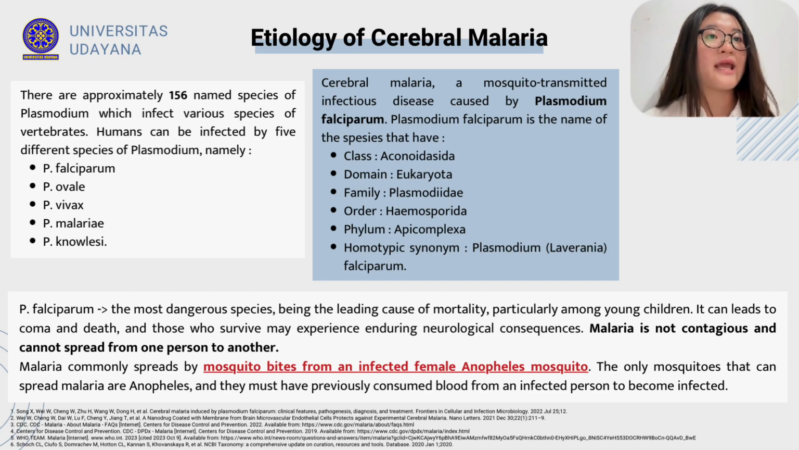Plasmodium falciparum is the name of the species that has Aconoidasida as the class, Eukaryota domain, Plasmodiidae family, Haemosporida order, and Apicomplexa as its phylum. It also has a homotypic synonym known as Laverania falciparum. It is noted that Plasmodium falciparum is recognized as the most dangerous species, being the leading cause of mortality, particularly among young children. It can lead to coma and death, and those who survive may experience enduring neurological consequences.